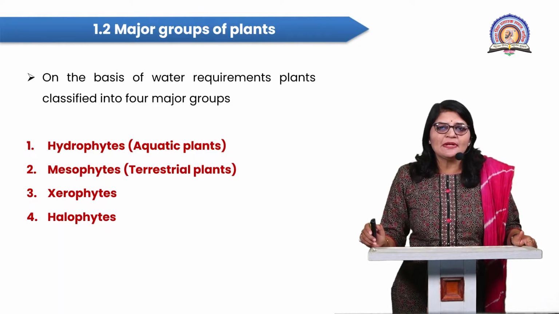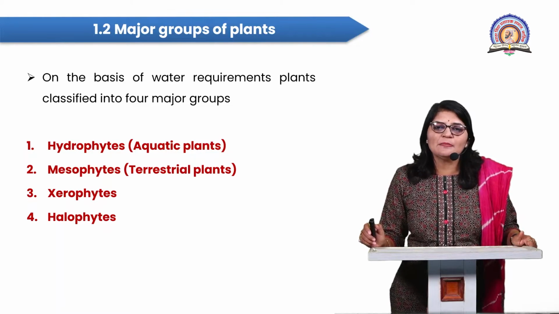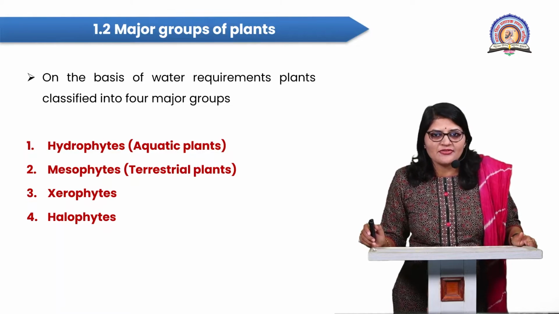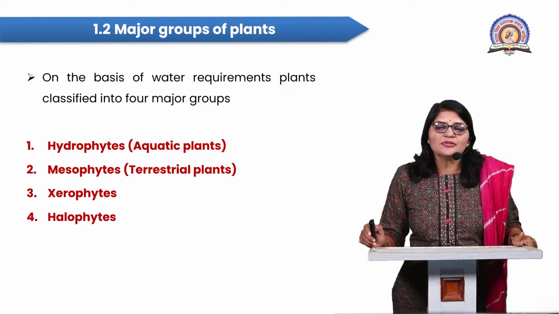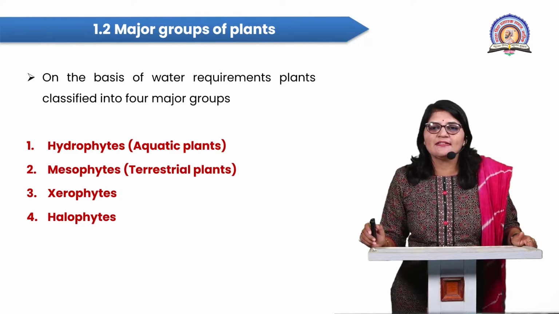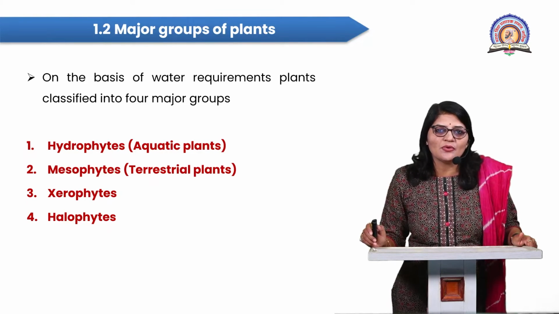Then the next plant group is halophytes. Students, halophytes are plants that specifically grow in high salt concentration or saline soil. So what is meant by saline soil? Saline soil is nothing but soil in which plants grow in high salt concentration.